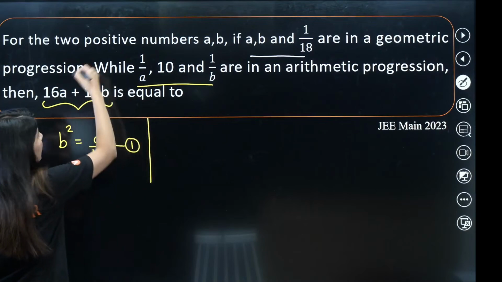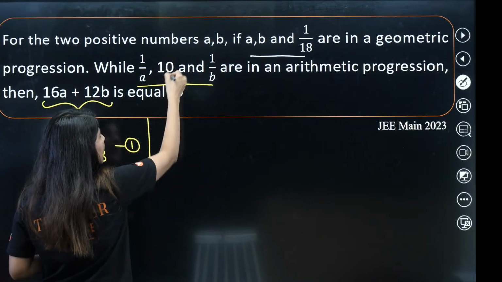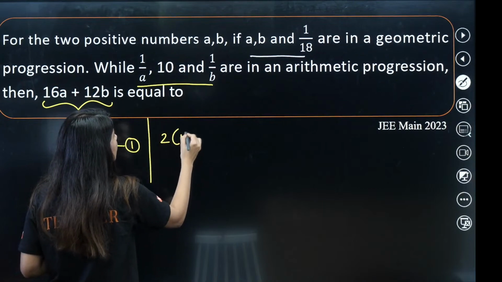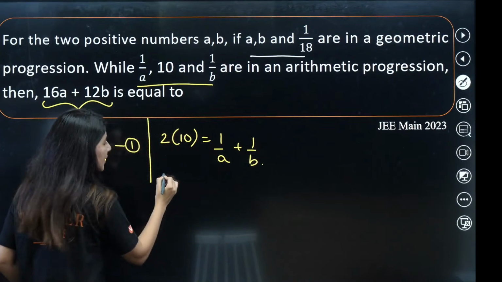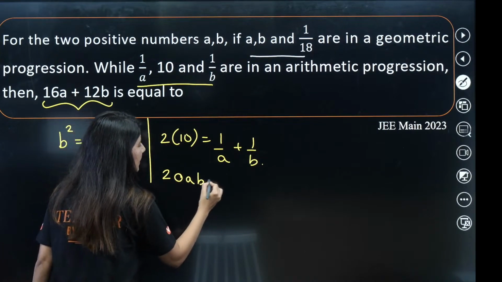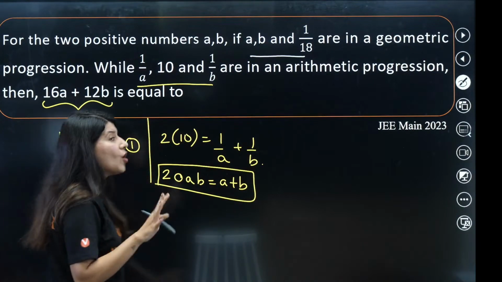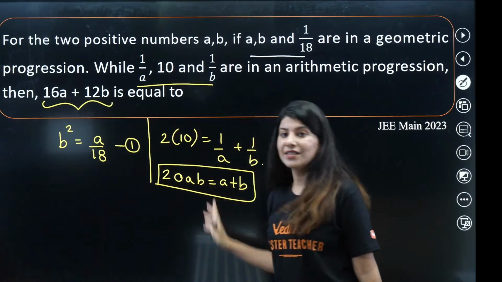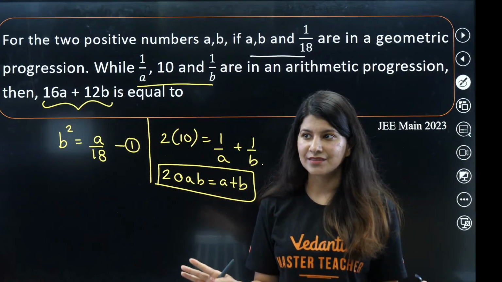What about the other three terms? They are in AP. That means twice the middle term will be equal to 1 by A plus 1 by B. So it will become 20AB equals A plus B. This is our second equation. All we need to do is solve these two equations. Once you are able to solve these two equations, your question will be done.